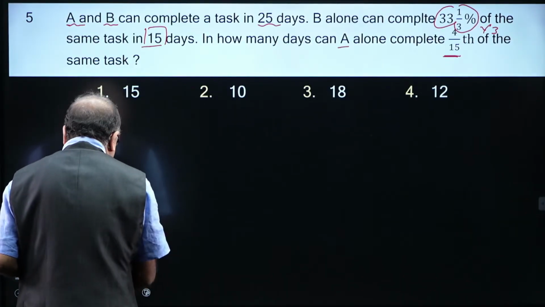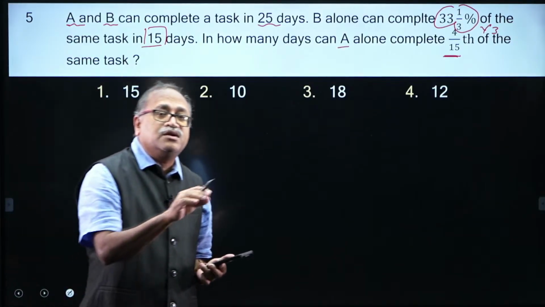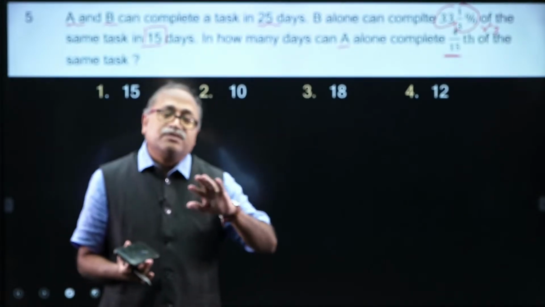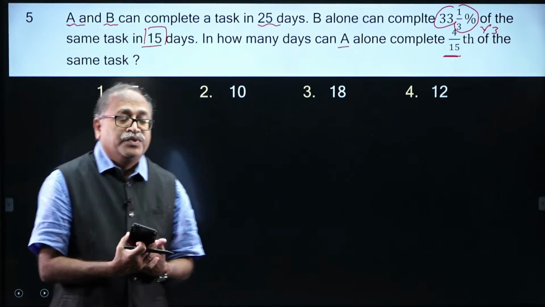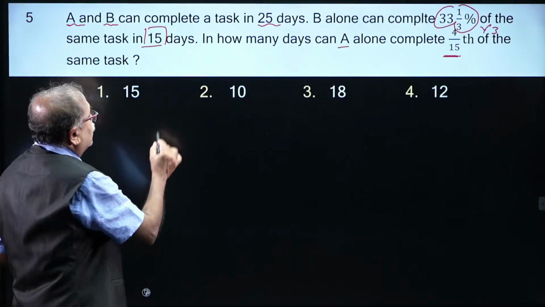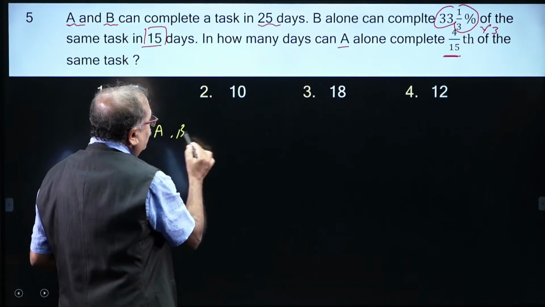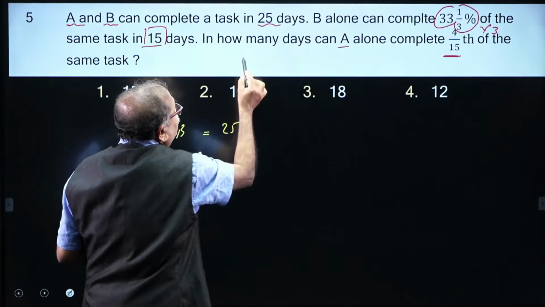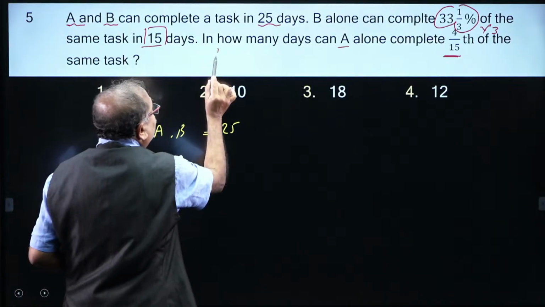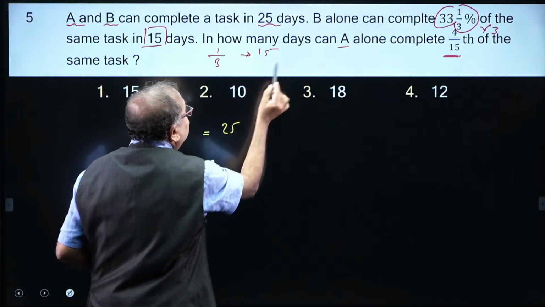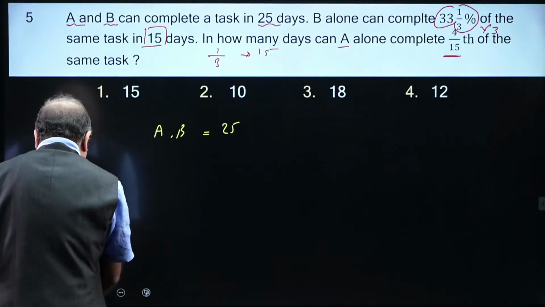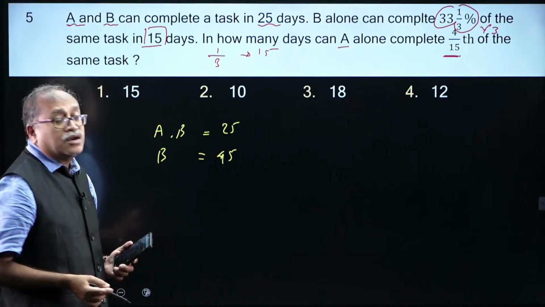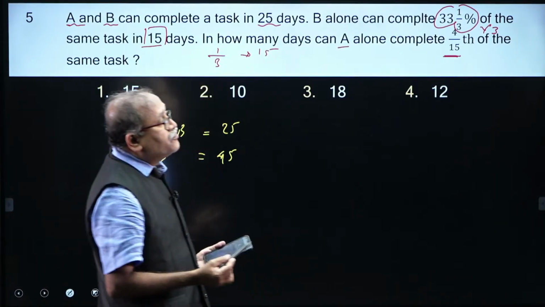So, if I bring the same comfort in trigonometry, algebra and mensuration, the SSC exam and RRB exams will also be very easy for you if you are writing those exams. So, I know that A plus B is 25 days, and we know that B can complete 1/3 of the work in 15 days, then obviously one work in 45 days. So, B alone takes 45 days, then A alone can complete 4/15 of the work in how